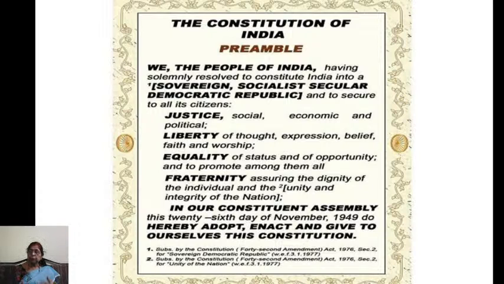So, we the people of India, having solemnly resolved to constitute India into a sovereign, socialist, secular, democratic republic, have put these words to show what kind of system we are going to have. What is the system? We have a sovereign system, a socialist system, a secular system, a democratic system, and that is a republic.